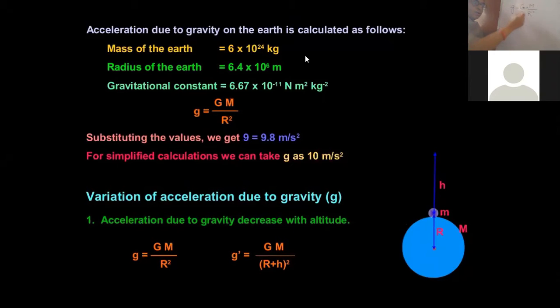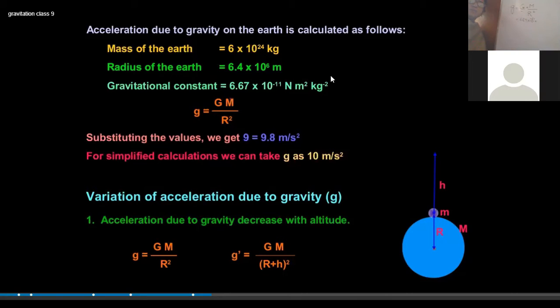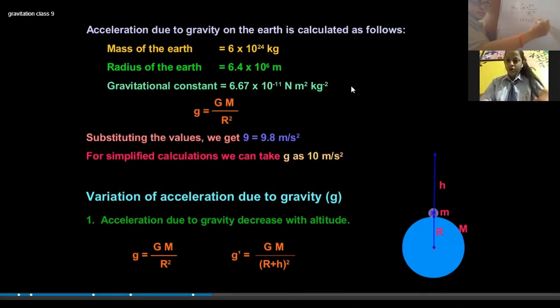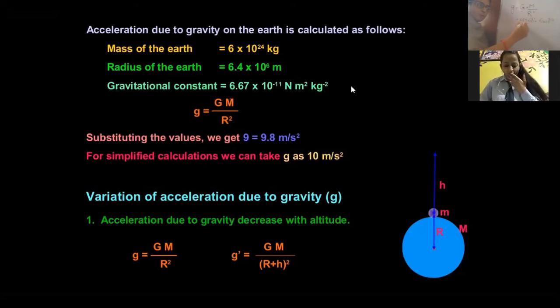Now on substituting the value of G, that is 6.67 × 10^-11, the mass of the earth, which is nearly 6 × 10^24 kg, and the radius, which is 6.4 × 10^6 whole squared.